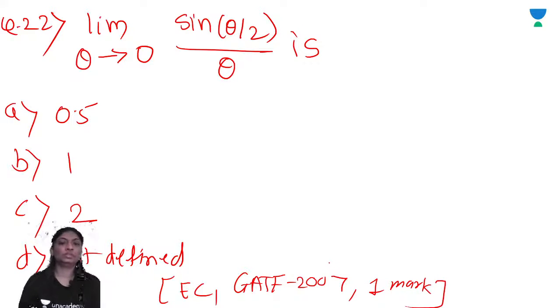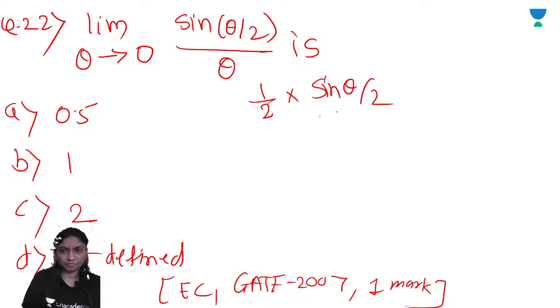Right? So we can calculate this. Here, limit of sine theta by 2 upon theta as theta tends to 0. Apply it: as theta tends to 0, sine 0 is 0, so 0 upon 0 form, so apply L'Hospital's rule. We get 1 by 2 into cos theta by 2 upon 1.